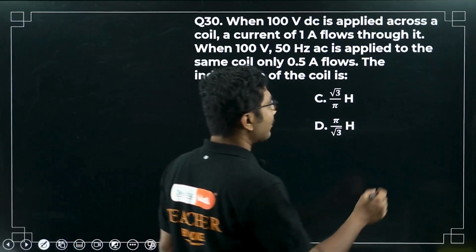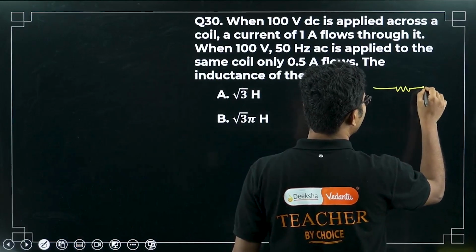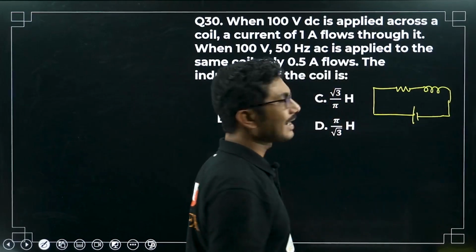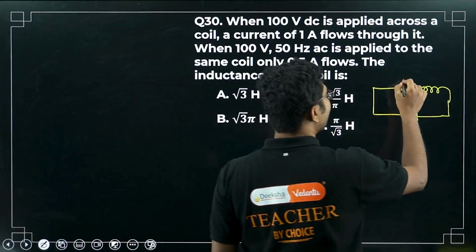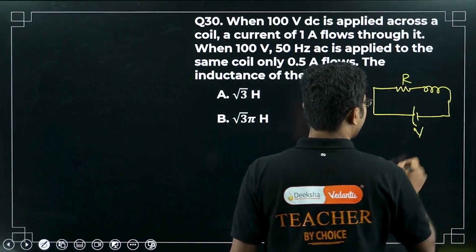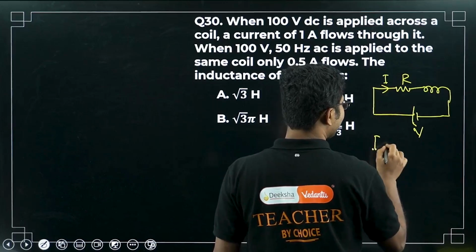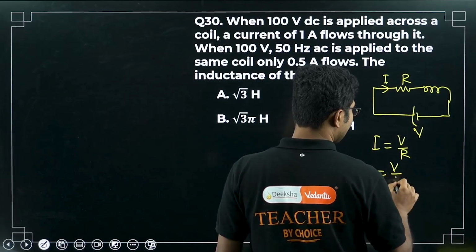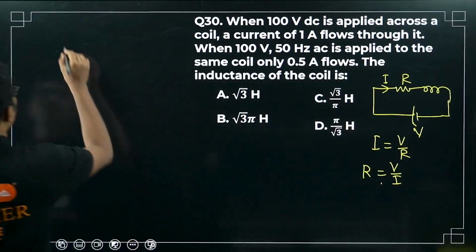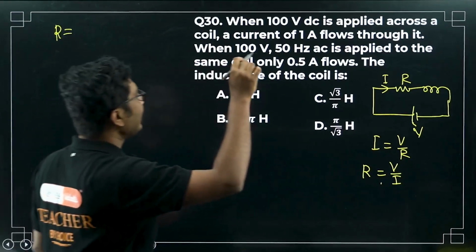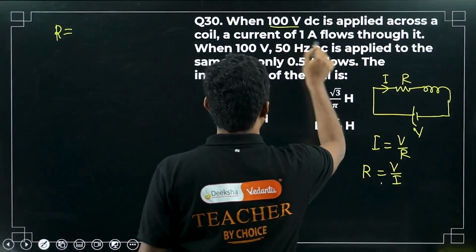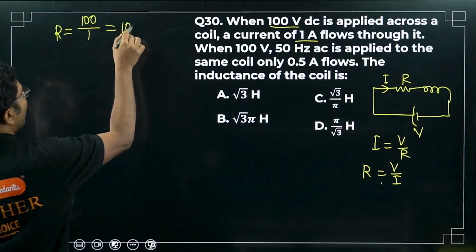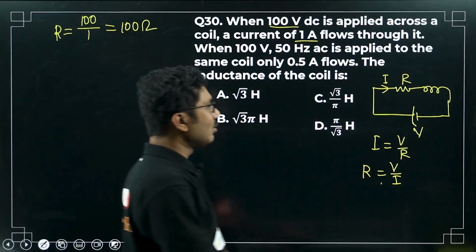First step is to calculate. So basically in the coil there will be a resistance and there will be an inductance. First you applied a DC. In case of DC, inductance does not give anything, only the resistance will provide resistance. So the current in the circuit is given by I is equal to V by R. So from there you can calculate R is equal to V by I. So first stage is to calculate the resistance. When you apply 100 volt DC, current is 1 ampere. So 100 volt DC by 1 ampere, so 100 ohm is the resistance of the circuit.